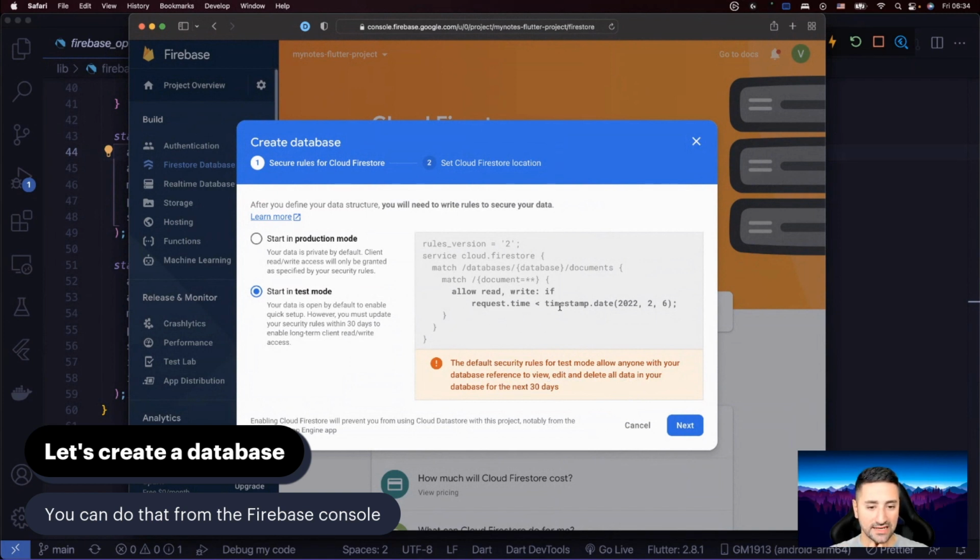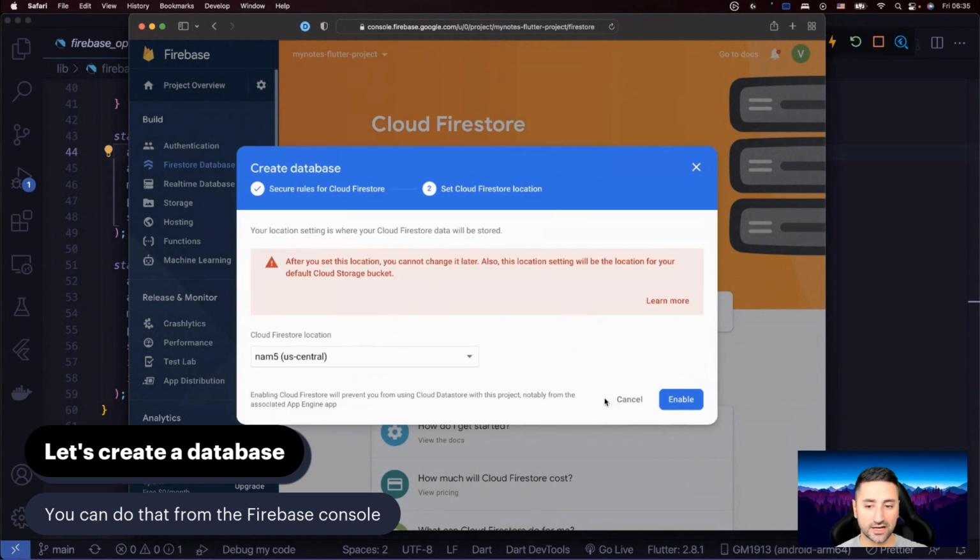And you can see the rule that has been set up in here. It says allow read, write if request time is less than, blah blah blah. So it's opening up your database basically for 30 days. It's actually quite intelligent. It's pretty nice. Okay, so I need you to do that. And remember, we're going to tighten this up soon.